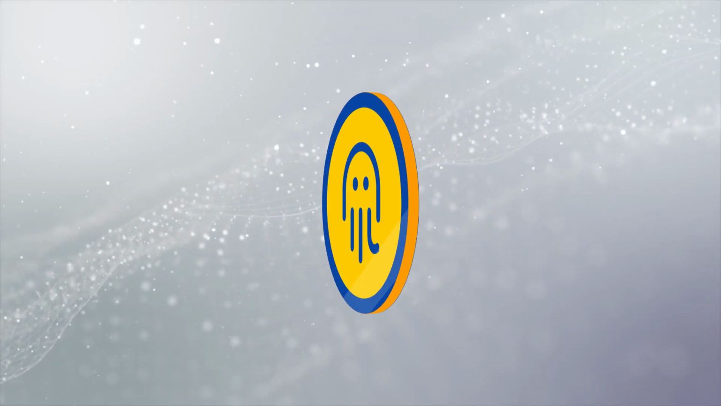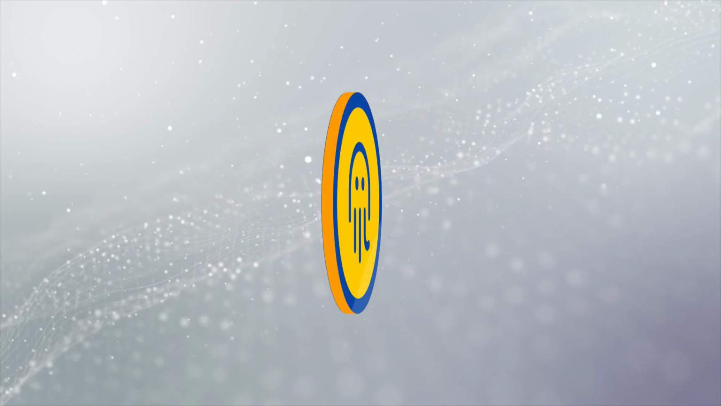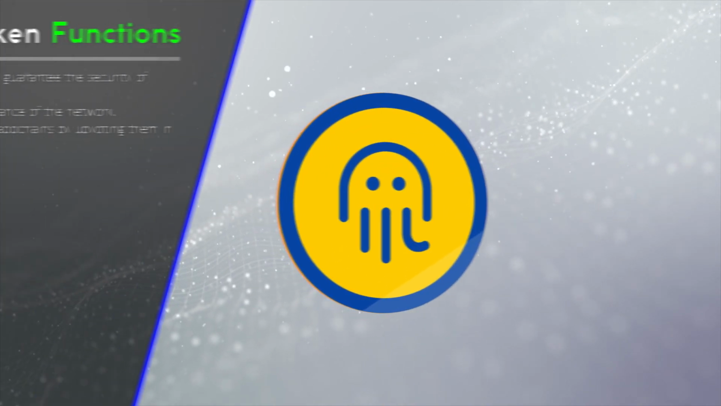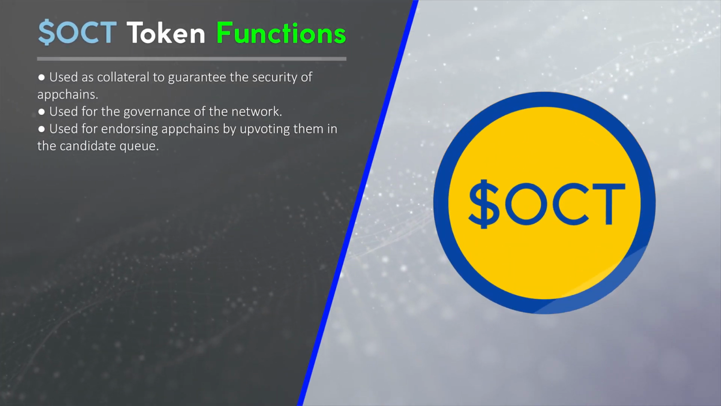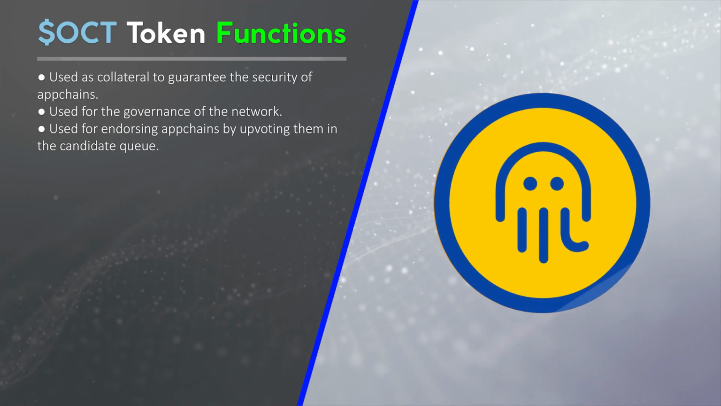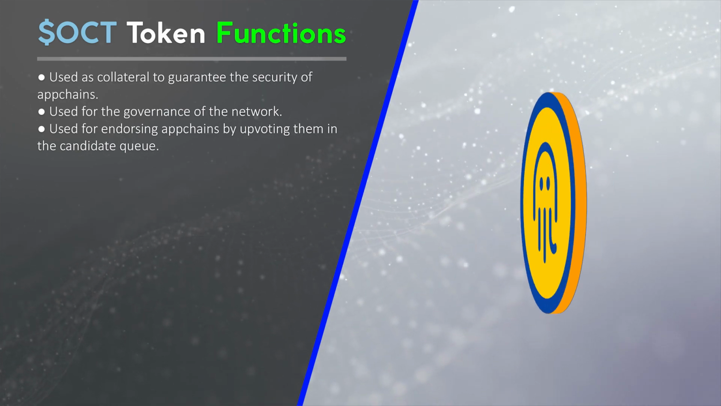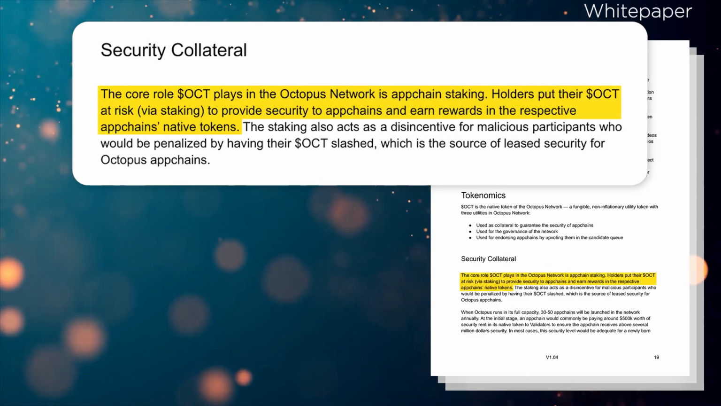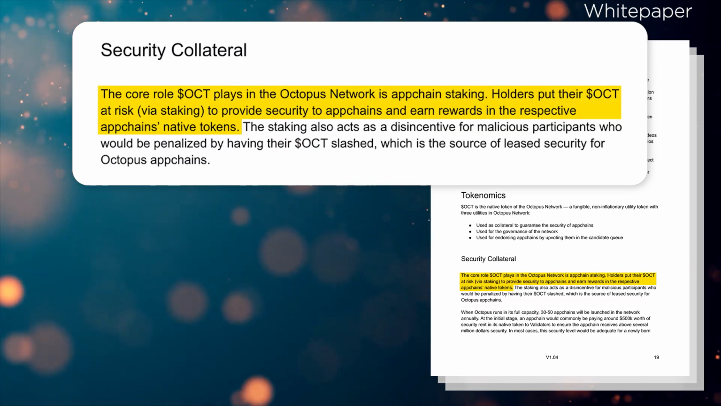OCT is the native token of Octopus Network, a fungible, non-inflationary utility token with 3 utilities in Octopus Network. Used as collateral to guarantee the security of app chains. Used for the governance of the network. Used for endorsing app chains by upvoting them in the candidate queue. The core role OCT plays in Octopus Network is app chain staking.